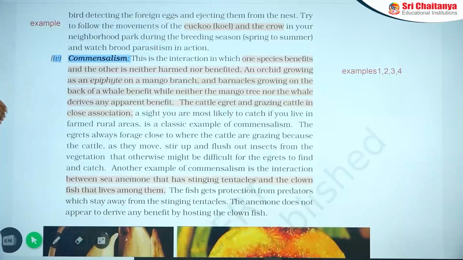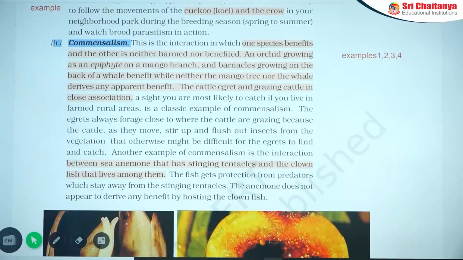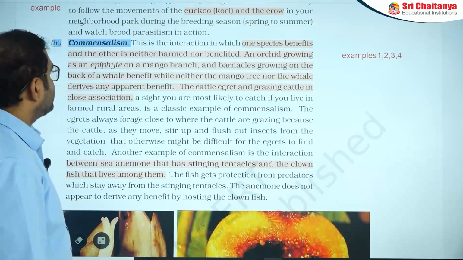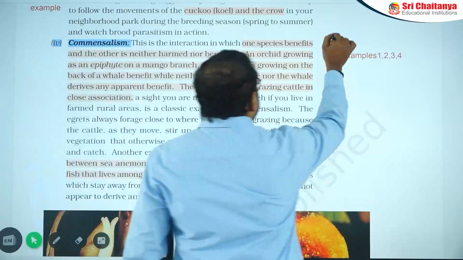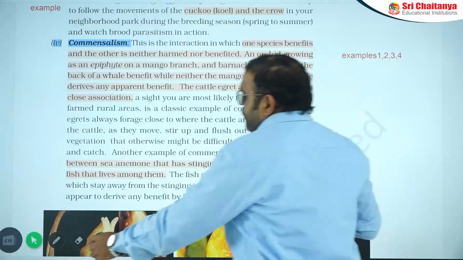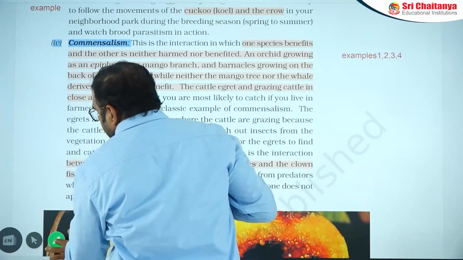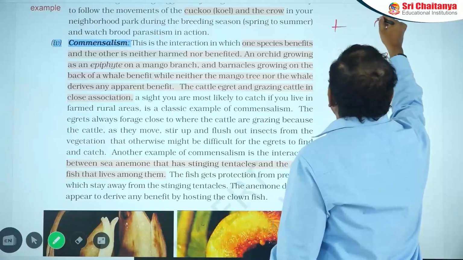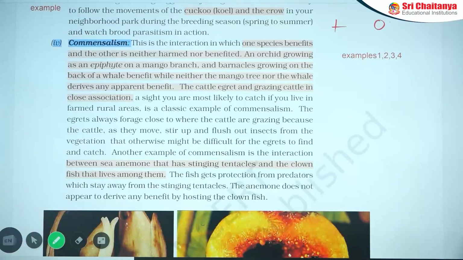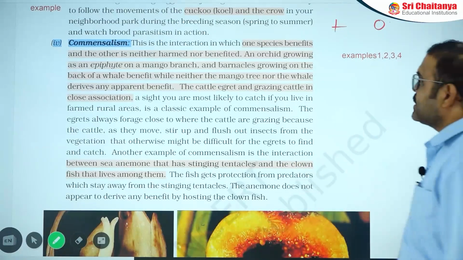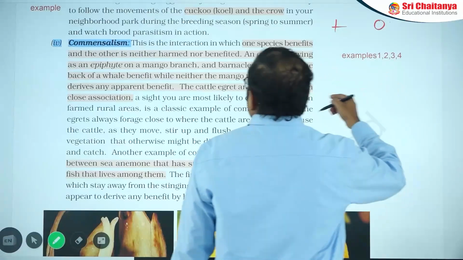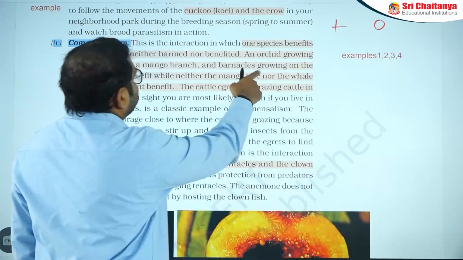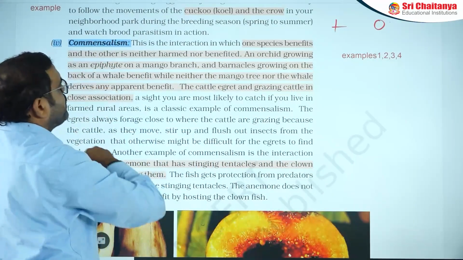Next, commensalism. In commensalism, what we need to understand is that one organism gets benefit from the association, and the other has no benefit, no loss. Important examples of commensalism: for example, an orchid growing as an epiphyte on a mango plant.